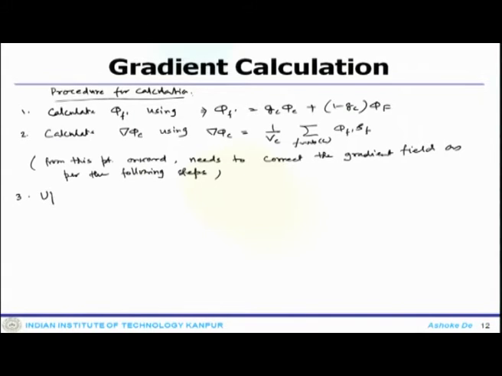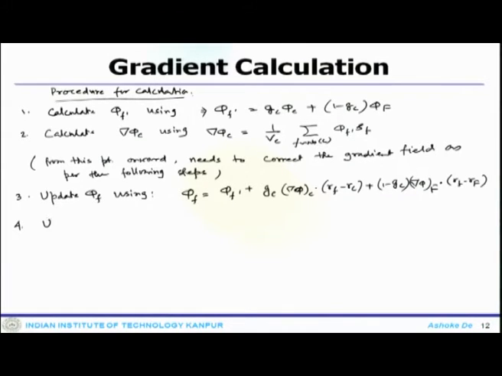Now you update phi f using phi f equals phi f prime plus GC delta phi c dot (Rf minus Rc) plus (1 minus Gc) delta phi capital F dot (Rf minus Rf).